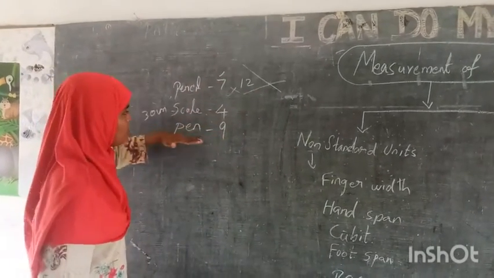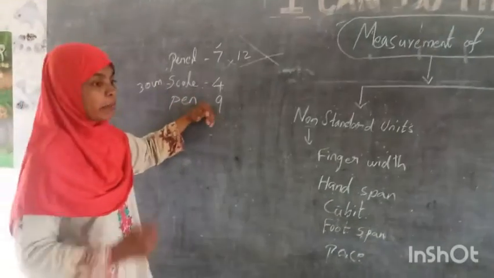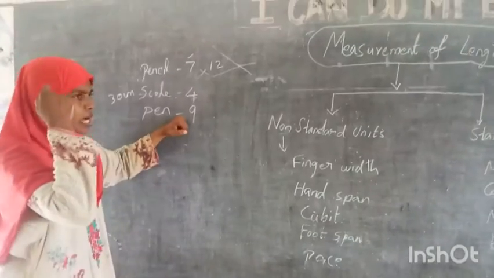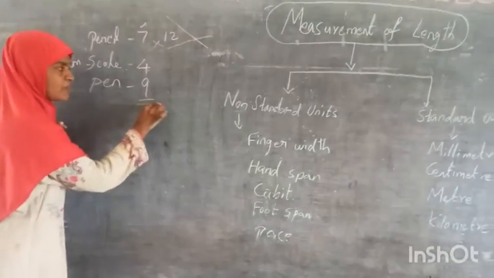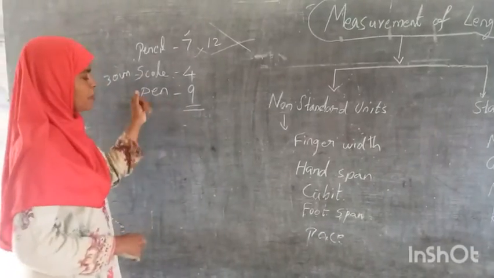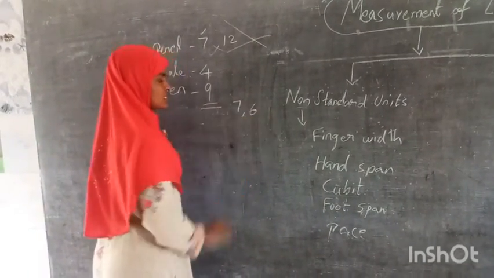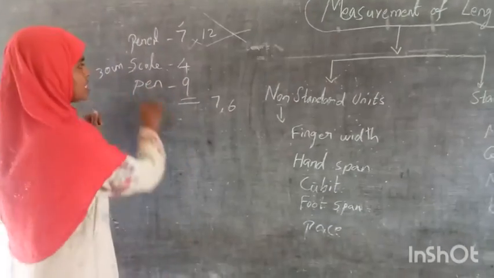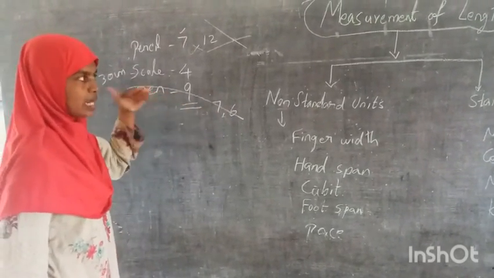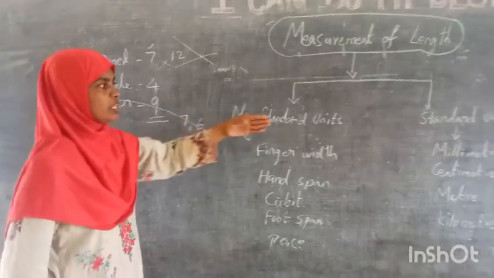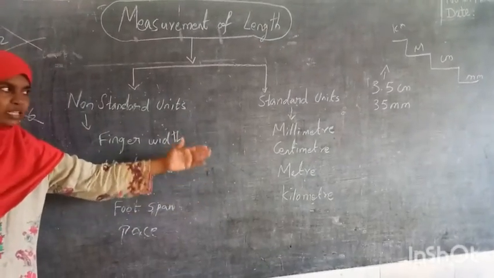And similarly, if you take a pen, it's a 3 rupees pen. If you take some other Parker pen or some other Cello pen, it is different. Definitely with that pen, you will not get the same 9 pens, right? You may get 7 or 6. So we can't standardize the measurement with this also. To standardize the measurement, we have gone for the millimeter, centimeter, meter, kilometer, all these things.